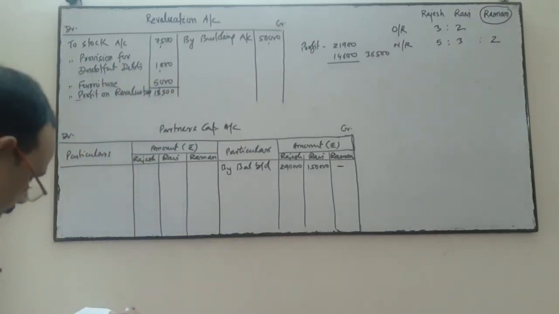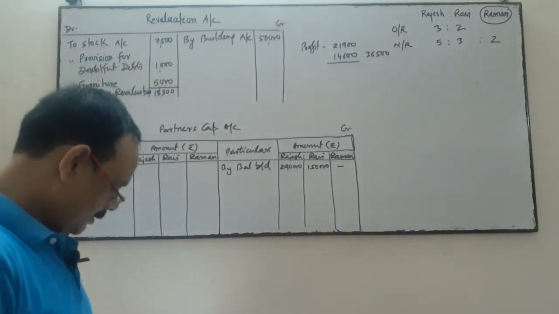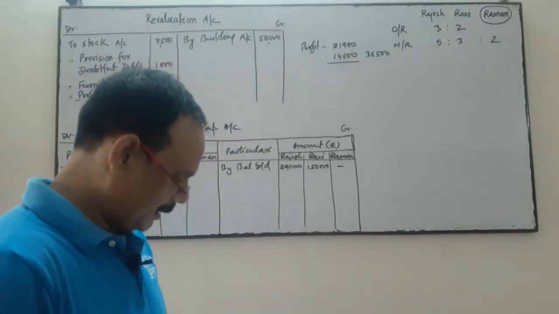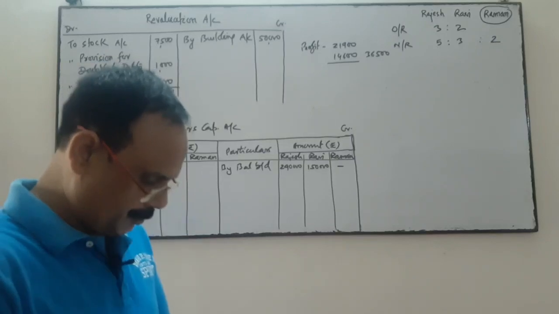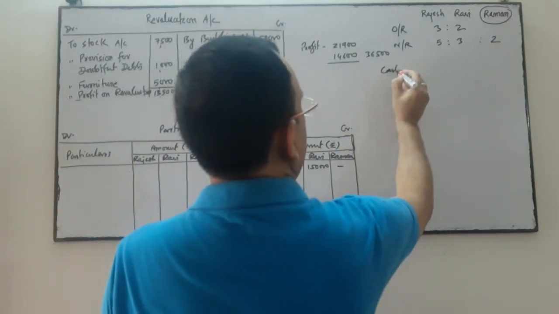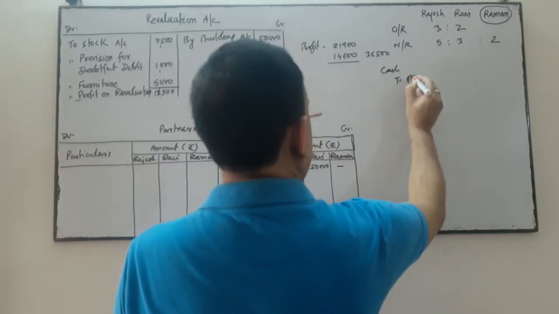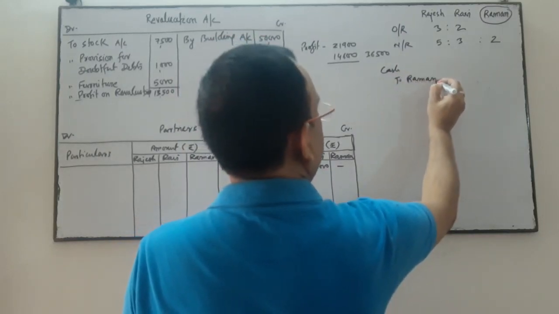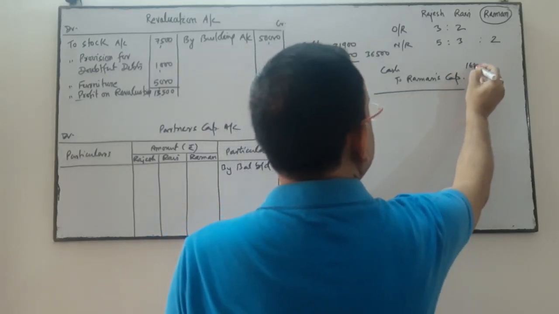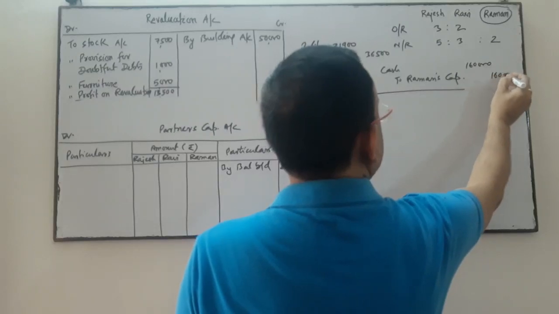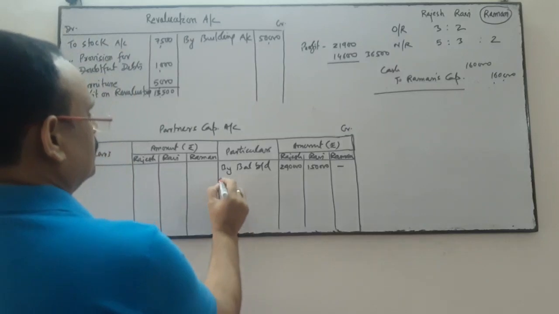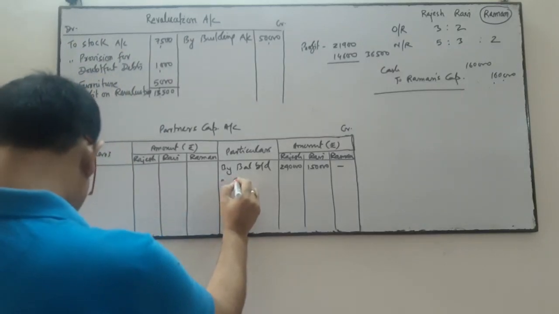Thereafter, just after the balance sheet, you see Raman is admitted as a new partner introducing capital 1,60,000. So for this the entry will be cash account debit to Raman's capital account. He has given capital of rupees 1,60,000.